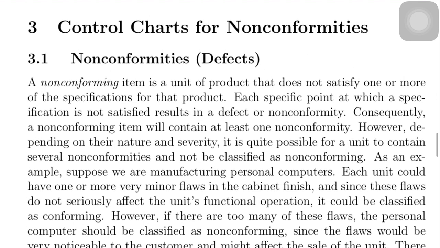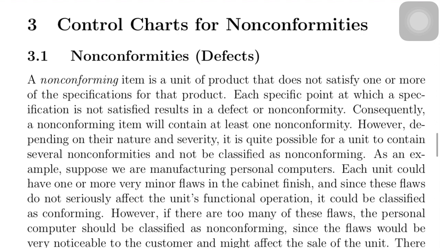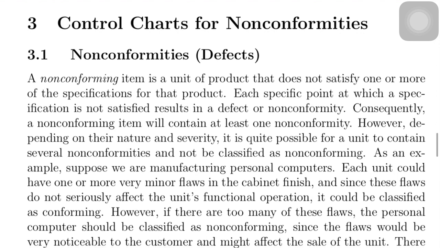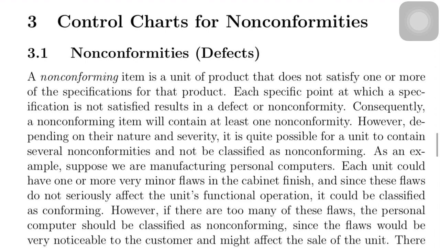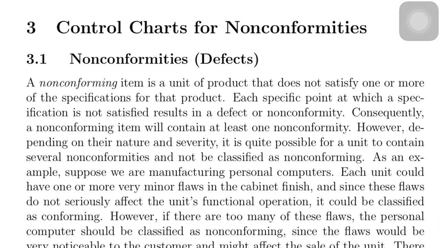When we were discussing the P chart and NP chart, we were monitoring the number of defectives, or number of non-conforming units. Whereas in this discussion, we shall monitor the number of non-conformities or number of defects.